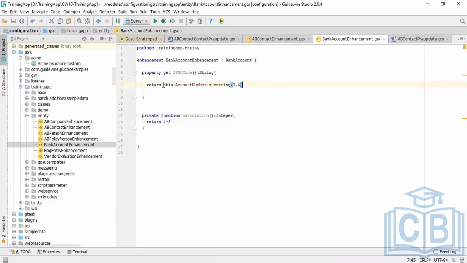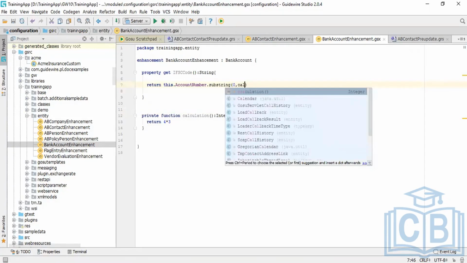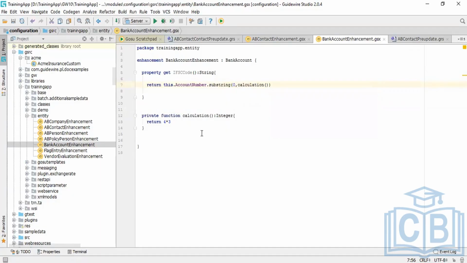Like this is the substring, right? This is a string. What you can do is you can also call it here. You can see here I have given the upper limit of the substring.